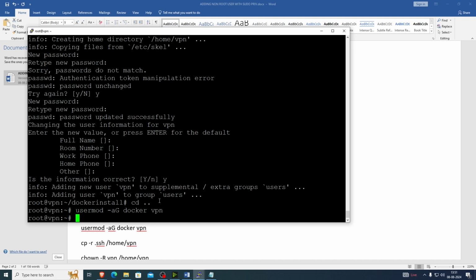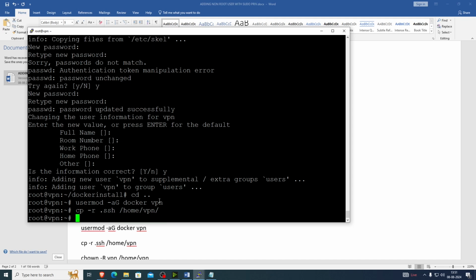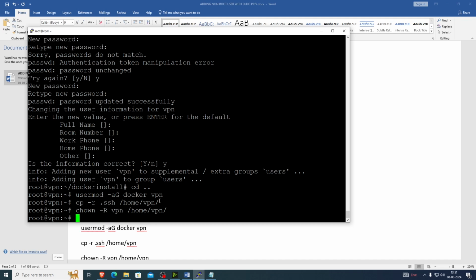So now copy the SSH. Okay. We installed Docker, we added user, and now we can connect to SSH.